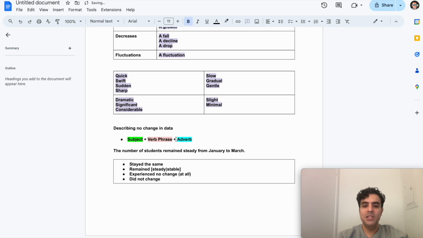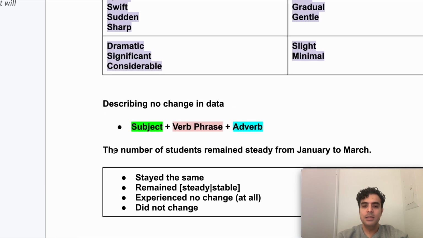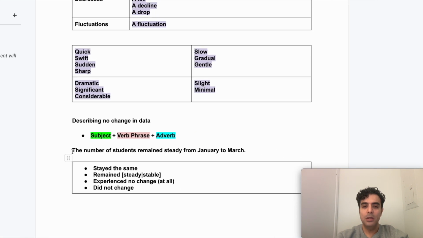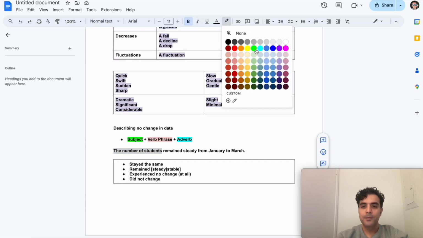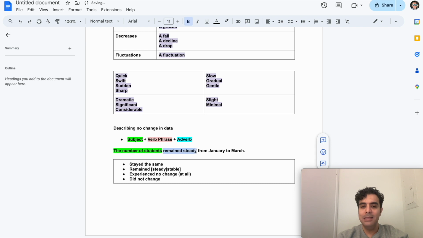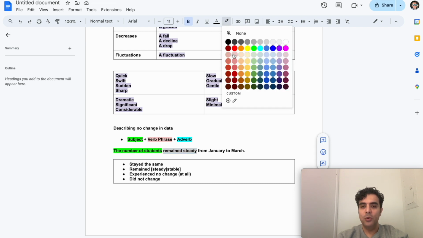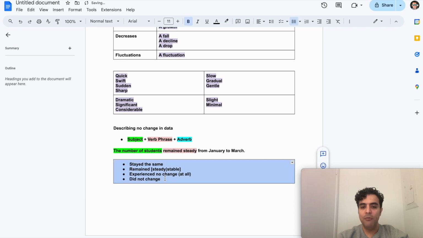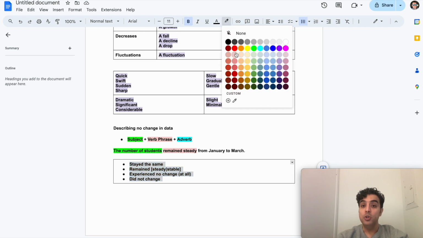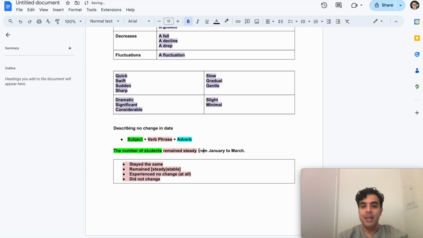The number of students, this is my subject, so I'm going to color code this in green. And then remained steady, this is my verb phrase. If you're wondering where these verb phrases came from, remember, I just introduced them to you. These are all the structures that you could use to describe no change at all. And then from January to March, that's my adverb.